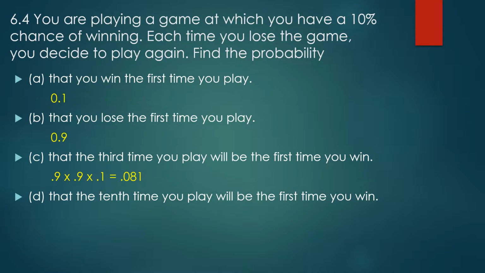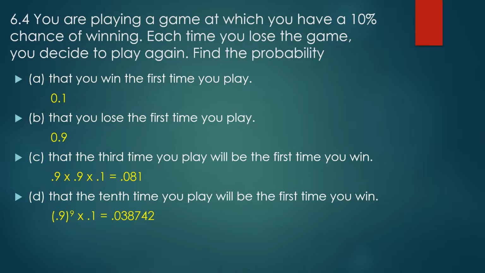All right. The 10th time you play will be the first time you win. So as you look back at C, there's another way I could have written C. I could have written 0.9 times 0.9 as 0.9 to the second power. Remember, exponents mean repeated multiplication. So here, since the 10th time I play is my first win, I must have 9 losses and then a win. So if you're picturing this, it's 0.9 to the 9th power, because there are my 9 losses in a row, followed by my 0.1 for winning.